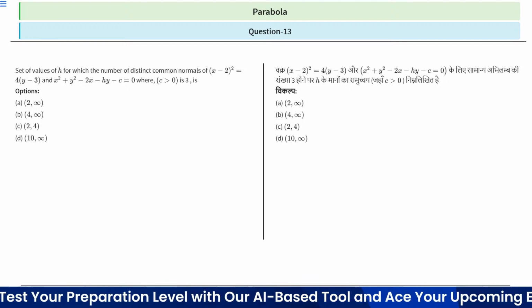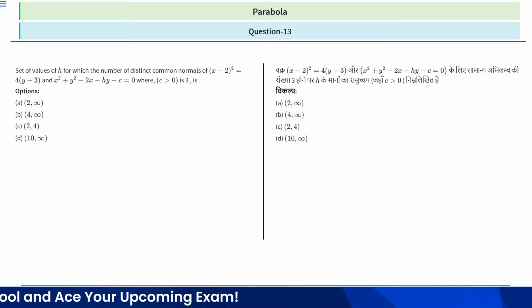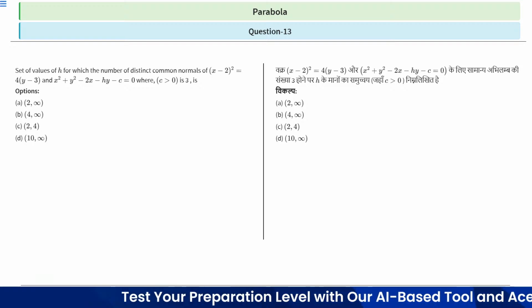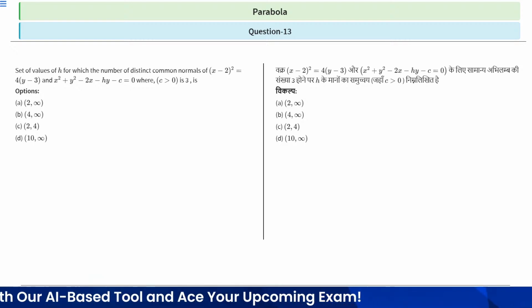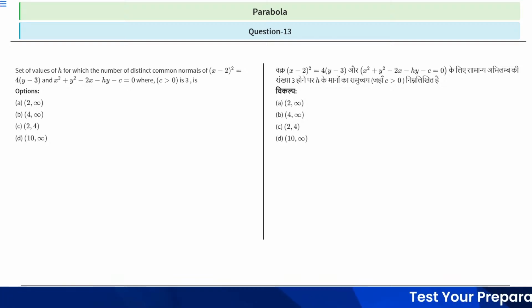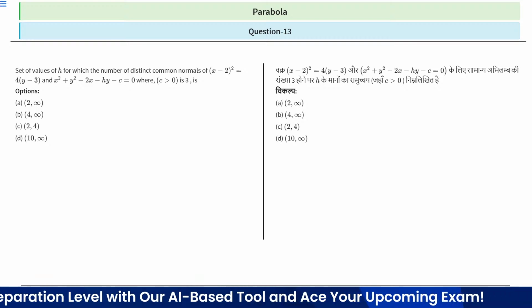So what we have to do: we are given a parabola and a circle. We will try to convert the second curve, which is a circle, into standard form, x^2 + y^2 - 2x - hy - c = 0, and we will write the equation of the common normal. Clear? After comparing the normals, we can easily find the set of values of h, right? So in this way you can try to approach this question. You have 10 seconds to solve or think about this question. After 10 seconds we will discuss the solution part.